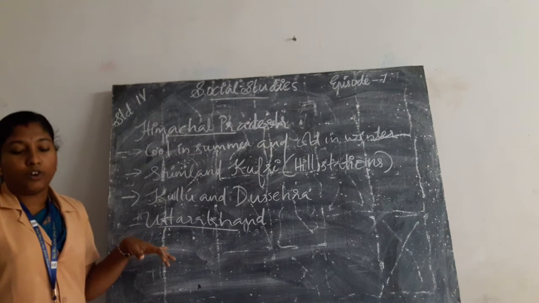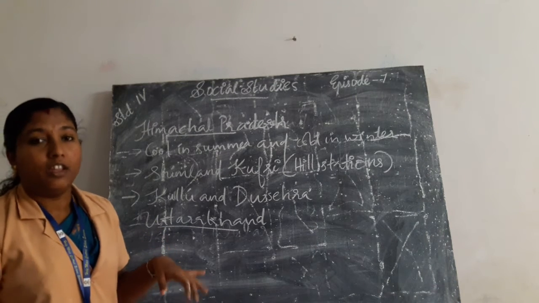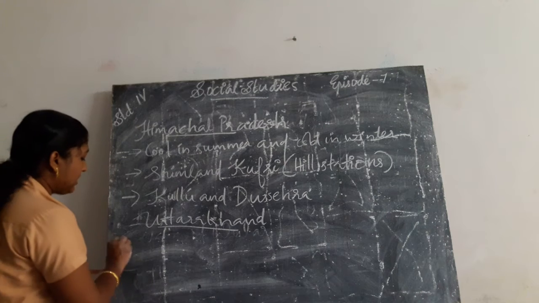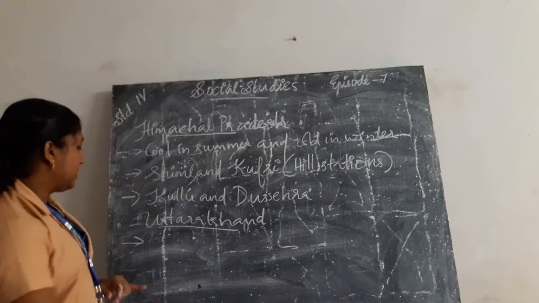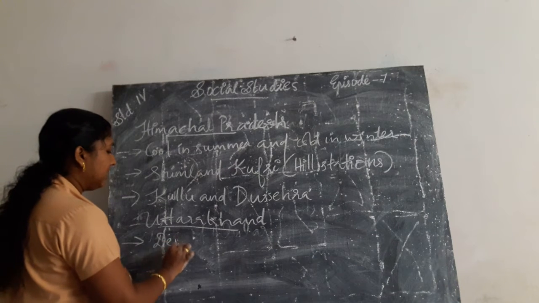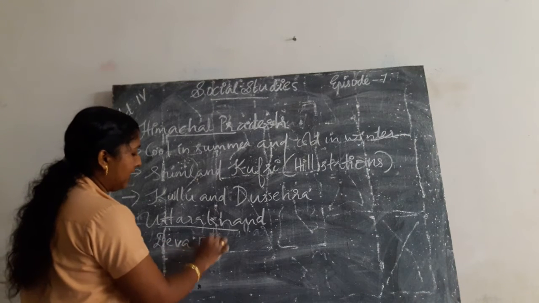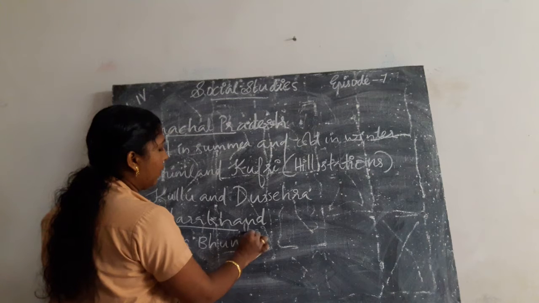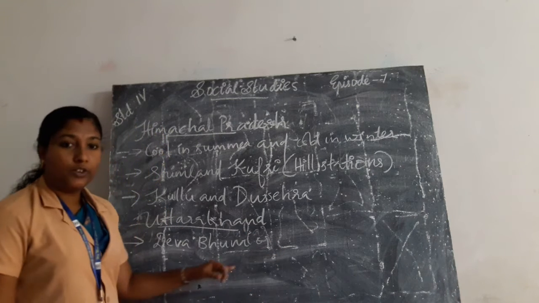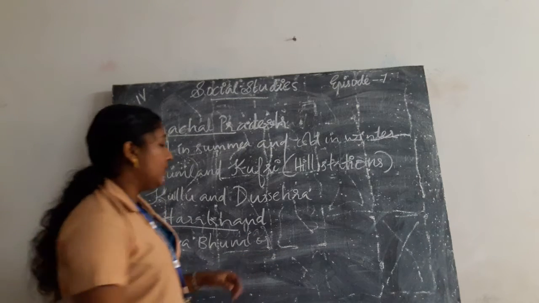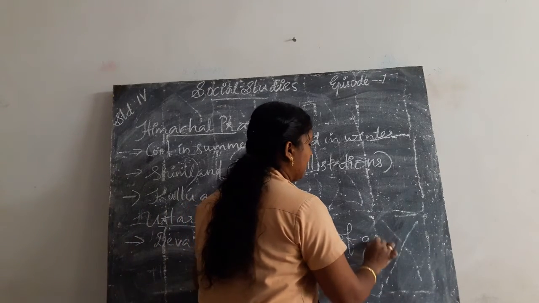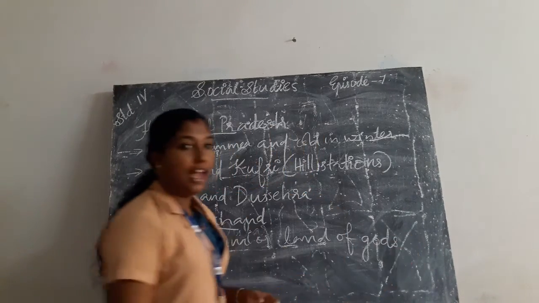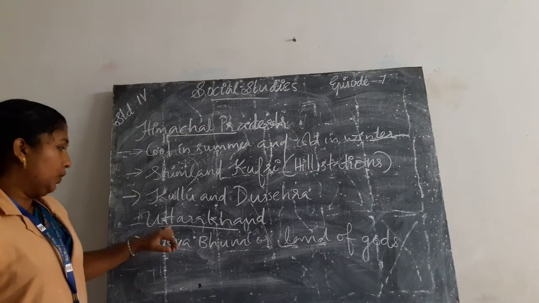It is also known as Devabhoomi or land of gods.